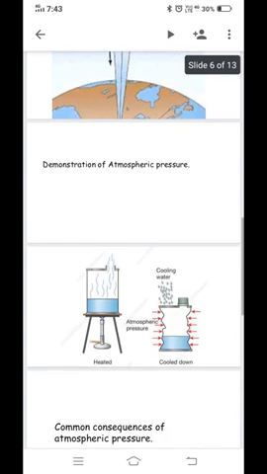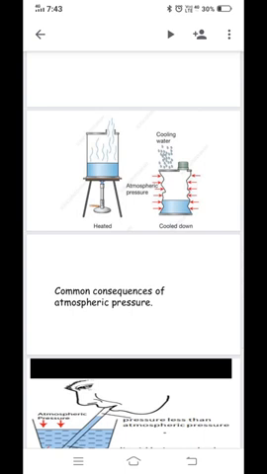We are going to see the demonstration of atmospheric pressure. The first experiment is the collapsing tin can experiment. The diagram is there, so I am going to explain. You can see the diagram and understand. In the first diagram, the stopper is removed and a small quantity of water is boiled in the can. Gradually, the steam occupies the entire space of the can by expelling the air from it. That is in figure A. Now, the stopper is tightly replaced and simultaneously the flame beneath the can is removed. Look at the second diagram.